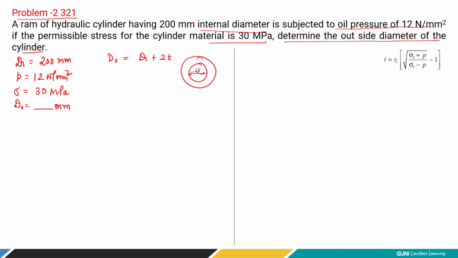So this is inside diameter. We have to add this thickness and we have to add this thickness. So that's why we have added 2 times shell thickness. So this will give us the outside diameter.